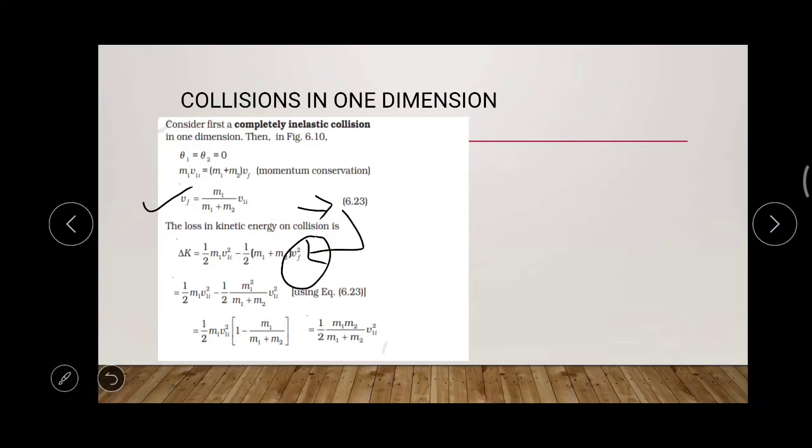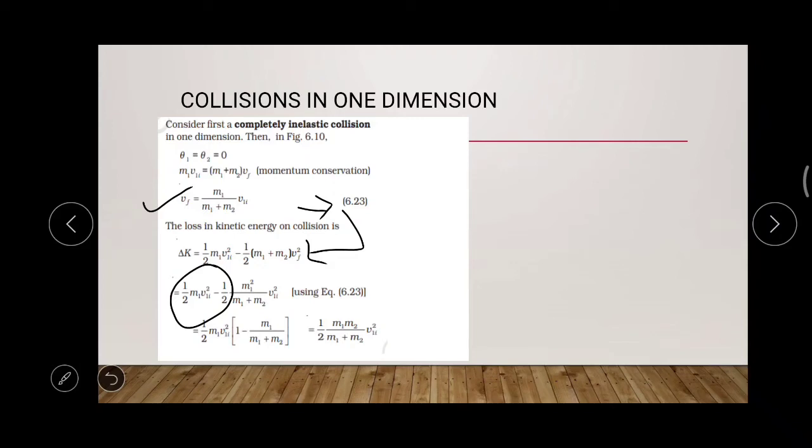So as a result you will get delta K, the kinetic energy variation after the collision, as half of m1 v1 square minus half of m1 square divided by m1 plus m2 into v1 square. Half of m1 v1 square can be taken outside, so half of m1 v1 square times 1 minus m1 divided by m1 plus m2.